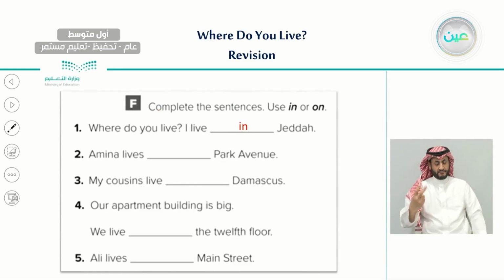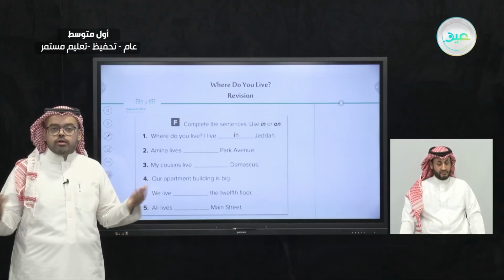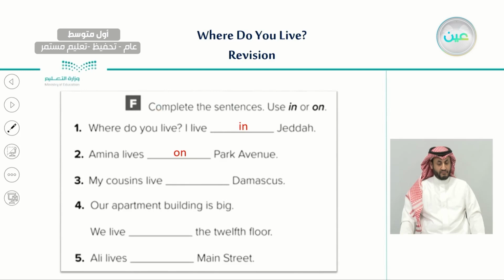Number two, Amina lives blank Park Avenue. And Park Avenue is not a city, it is a street. And we said that we use on for street. Exactly. We would use on for street. Number three, my cousins live blank Damascus. So Damascus is a city. So what would we use here? Very good. Here we would use in.